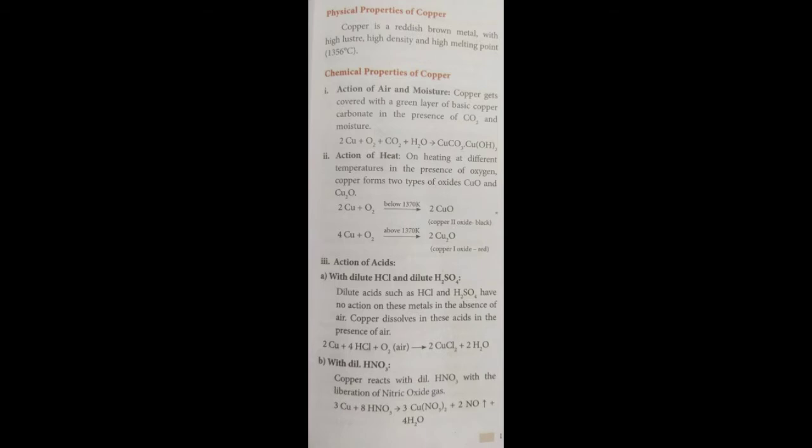A, with dilute hydrochloric acid and dilute sulfuric acid. Dilute acids such as HCl and H2SO4 have no action on these metals in the absence of air. Copper dissolves in these acids in the presence of air. 2Cu plus 4HCl plus O2, that is air, will give you 2CuCl2, that is copper chloride, plus 2H2O. With dilute nitric acid, that is HNO3, copper reacts with the liberation of nitric oxide gas. 3Cu plus 8HNO3 will give you 3Cu(NO3)2, that is copper nitrate, plus 2NO, that is nitric oxide gas, plus 4H2O.